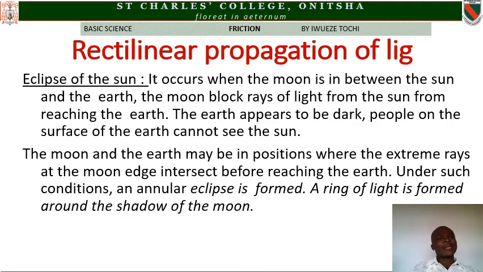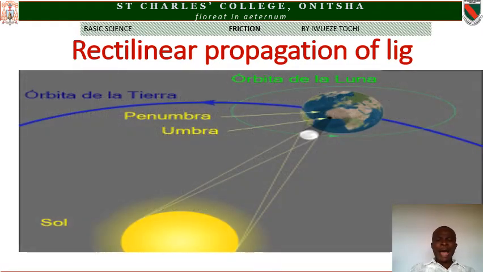You are going to see that the shadow of the image will be cast on the wall, and you see a ring of light. A ring of light will then surround that object. So that is what happens during an annular eclipse: a ring of light is formed around the surface of the earth as the moon blocks the rays from the sun. Now you can see the diagram of what I am telling you.